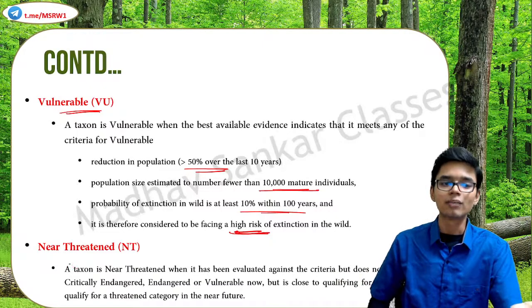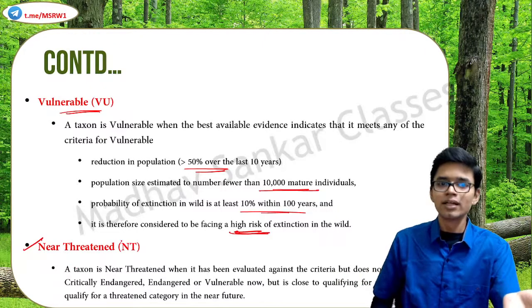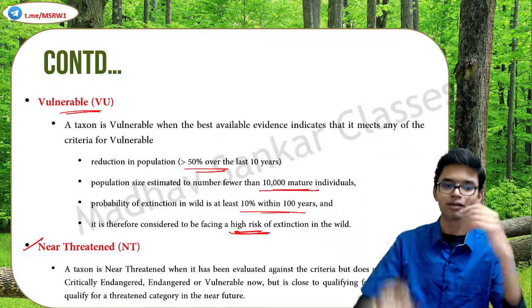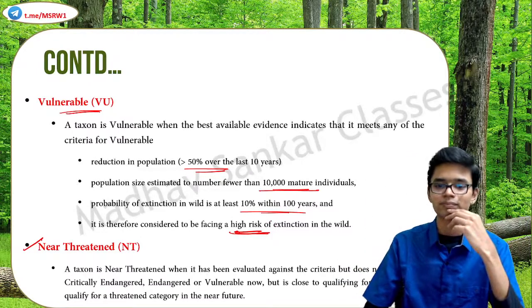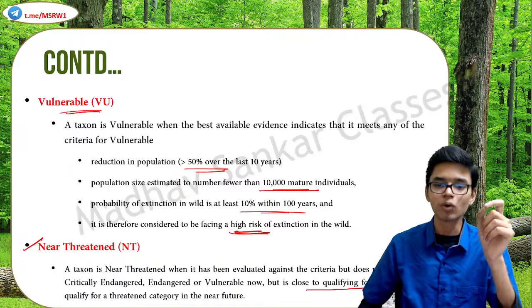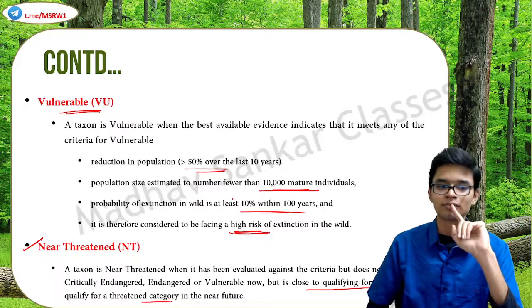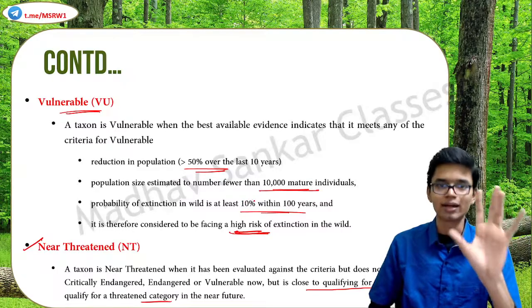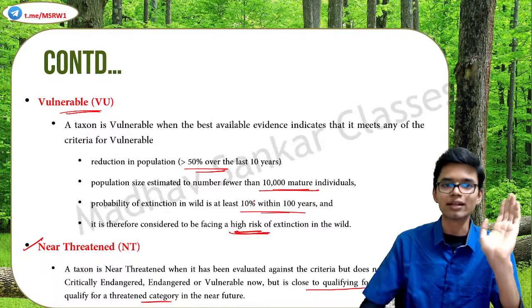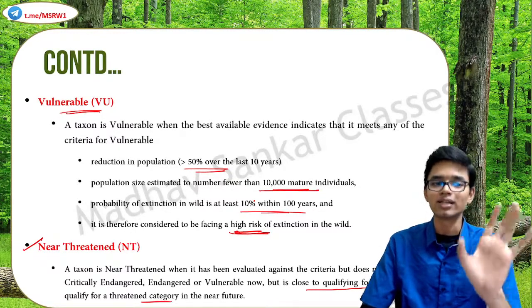After vulnerable comes near threatened. Near threatened is when a species has been evaluated against the criteria but does not qualify for any of the above criteria, but it is close to qualifying for, or is likely to qualify for, a threatened category in the near future. It doesn't fit any of the above set criteria, but there is a very likely chance that it could fit in the threatened category. In such cases, they are known as near threatened.